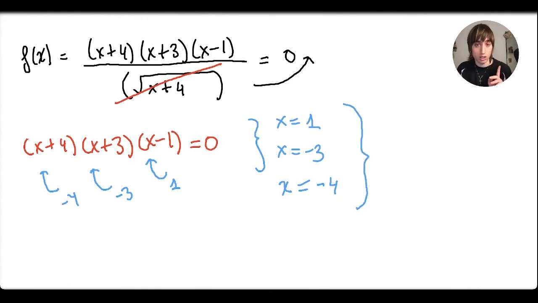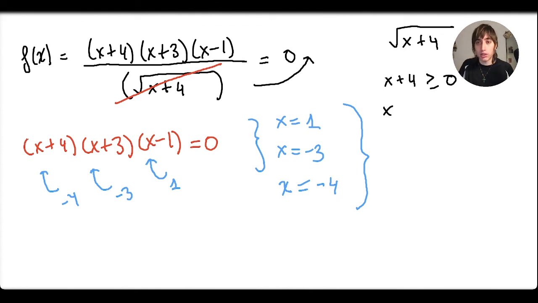In theory, now we got to check what the domain of this function is. Because maybe some of these results that we got are not even in the domain. Let's study the domain of this function. So there are 2 things that are bothering us. First, we got the square root of x plus 4. We must make sure that this is never negative. So let's study this. X plus 4 bigger or equal than 0.